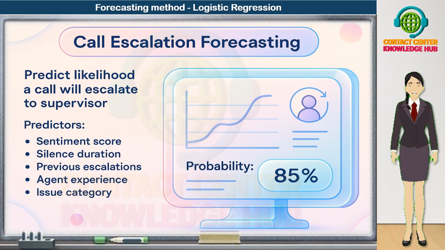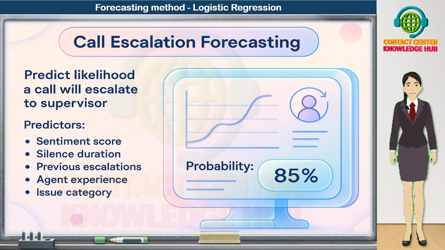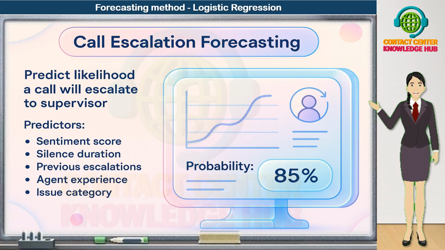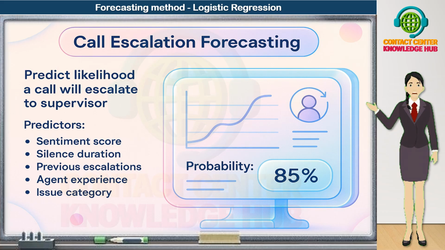Now let's look at another powerful contact center use case for logistic regression. Call escalation forecasting. In this scenario, our goal is to predict the likelihood that a live call will escalate to a supervisor. If we can see escalation risk early, we can coach the agent in real time or route the call smartly. We use several key predictors. Sentiment score. Using speech analytics or text sentiment, we measure whether the customer sounds happy, neutral, or negative. A strongly negative sentiment score usually means higher escalation risk.